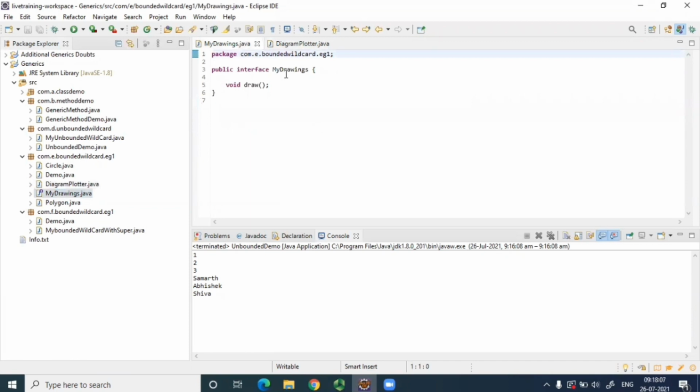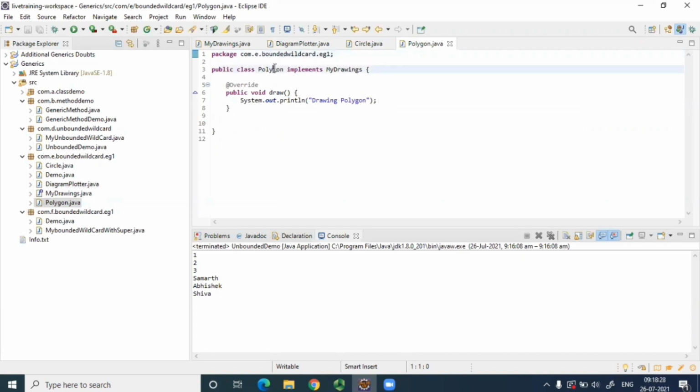This is a simple interface with one abstract method, draw. Then we have circle and polygon. So circle basically implements this my drawing and overrides this draw method. And here we are printing drawing circle. And similarly in polygon, we are printing drawing polygon. So both these circle and polygon are implementing this my drawing, right?